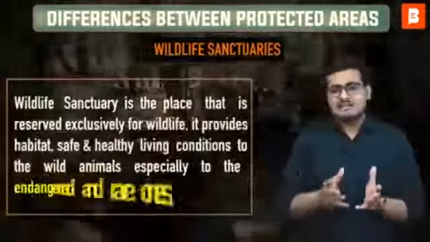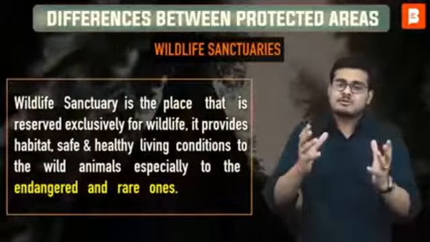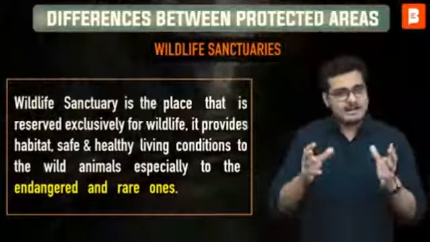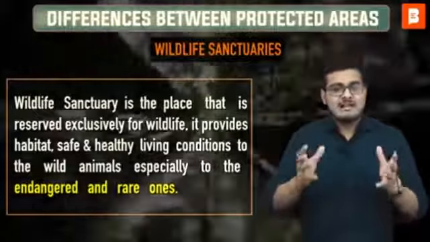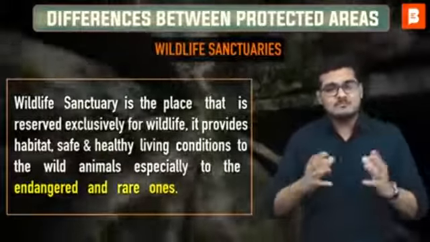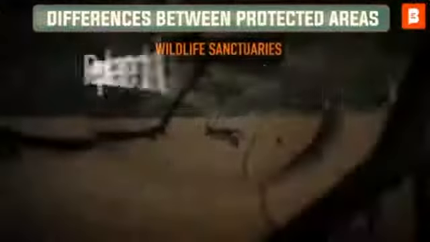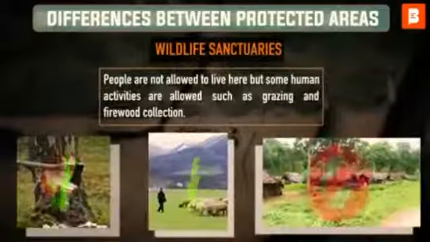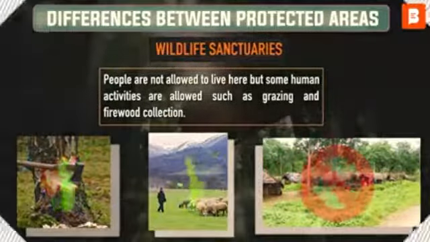Now let's see what wildlife sanctuaries are. A wildlife sanctuary, as the name suggests, is a place reserved exclusively for the use of wildlife. It provides habitat and safe and healthy living conditions to wild animals, especially those who are endangered or rare. People are not allowed here, but some human activities are allowed, such as grazing and the collection of firewood.